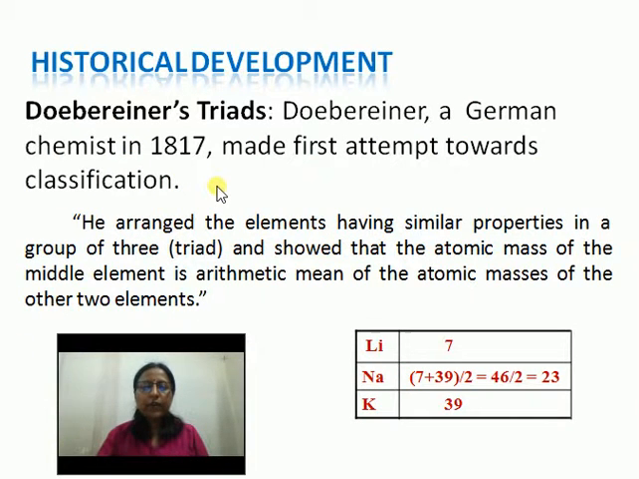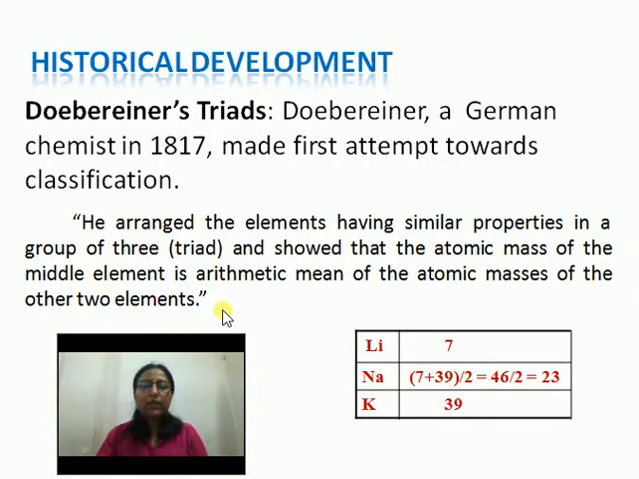In the historic development of the periodic table, Dobereiner, who was a German chemist, in the year 1817 made the first attempt towards this classification, and he could put some of the elements with similar properties in a group. Actually, he arranged the elements having similar properties in a group of 3, that is a triad, and showed that the atomic mass of the middle element is the arithmetic mean of the atomic masses of the other 2 elements.